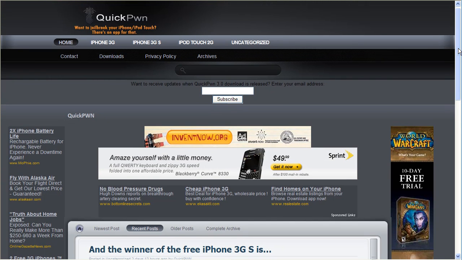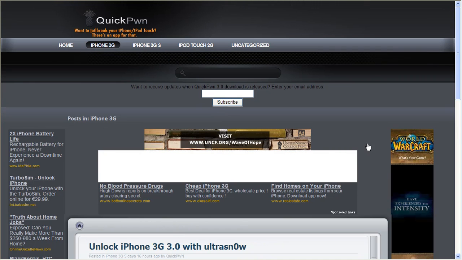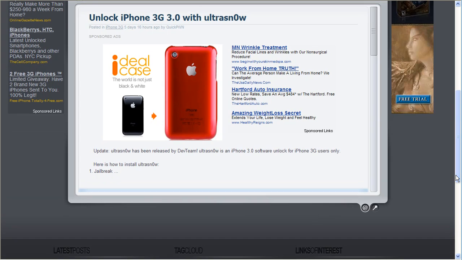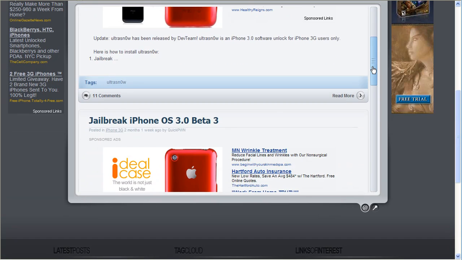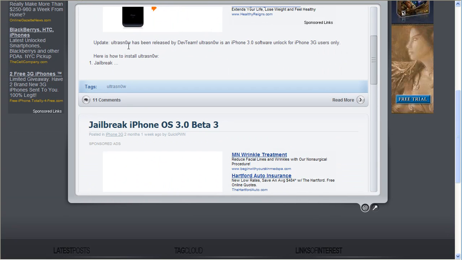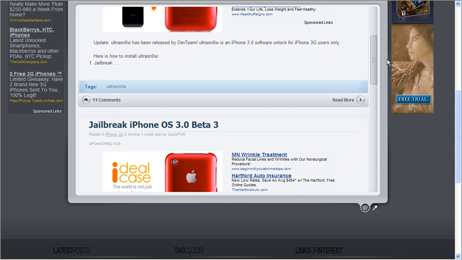And I started going, this doesn't seem right. Like, let's say we go over the iPhone 3G, right? None of these made any sense, so I became suspicious. So here we are on the iPhone 3G Ultra Snow. Once again, giant ad, more ads, and then a little bit of stuff right down here. But you have to scroll within this frame. Oh, look at that. It's just a double ad. And actually all it says here is update. It's actually just 3 lines of text.